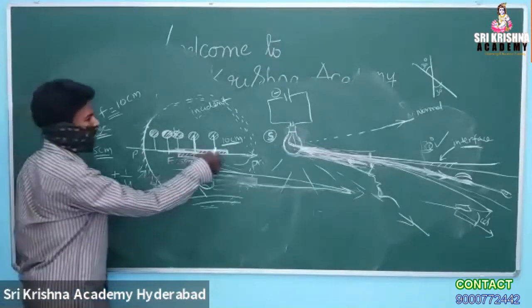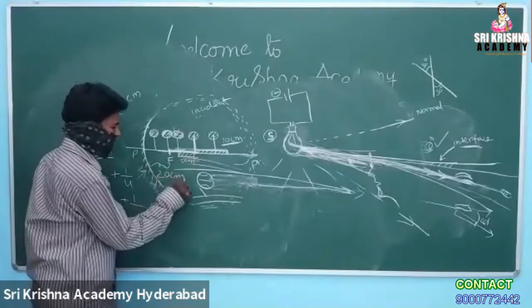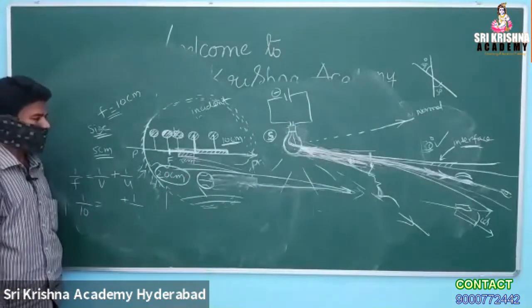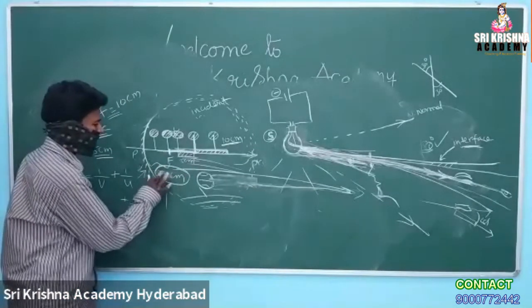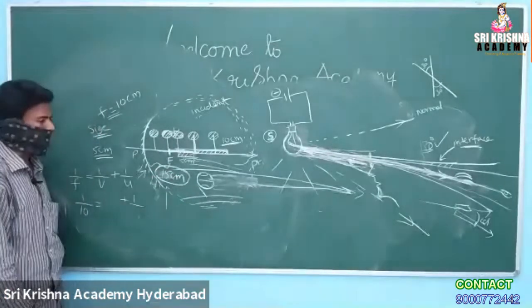Suppose F is equal to 20 centimeters. Let it be some 15 centimeters. F is equal to 15 centimeters.